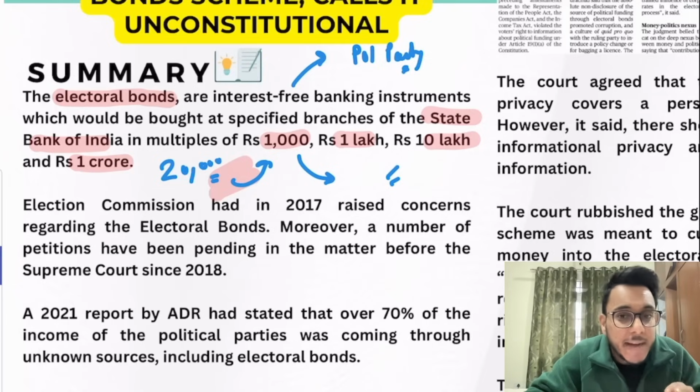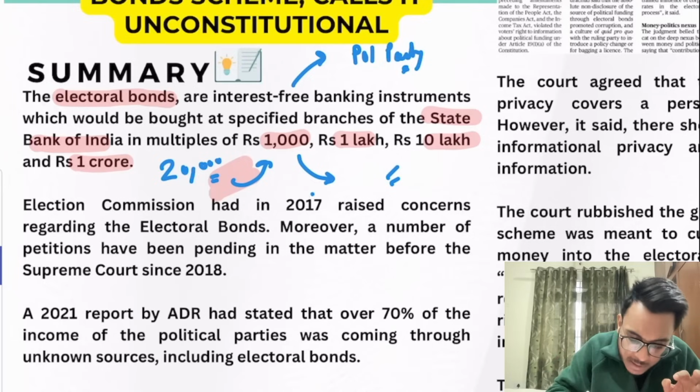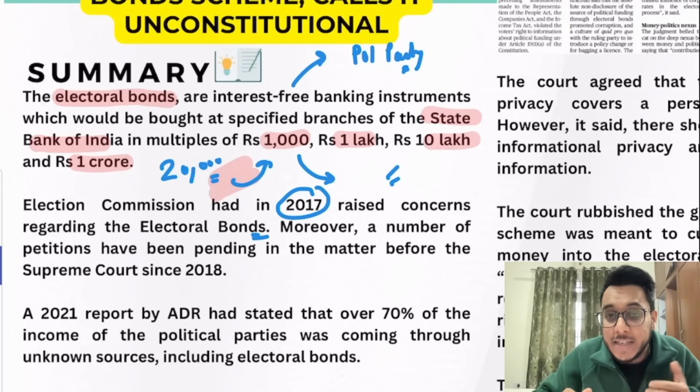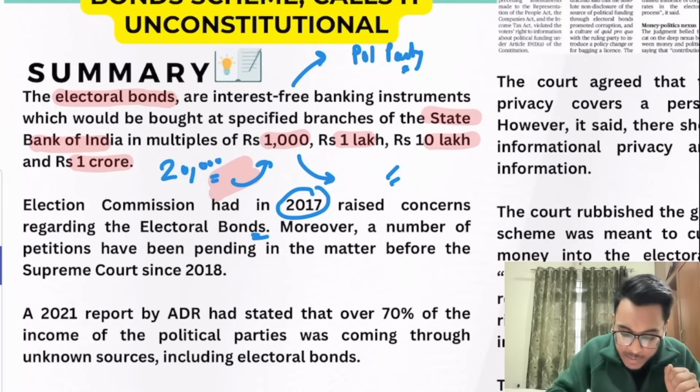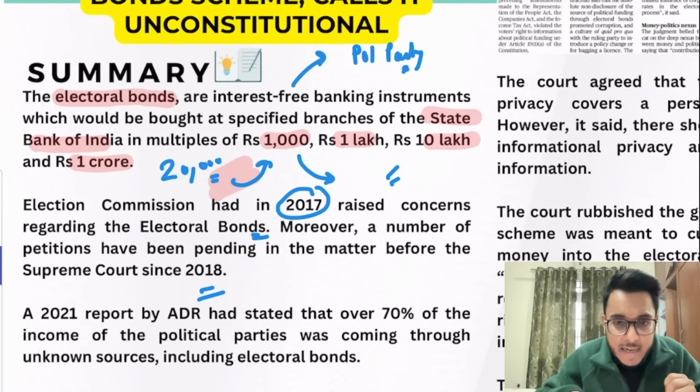Because of that, the Election Commission in 2017 raised concerns with respect to electoral bonds, that transparency would be lost and anonymous funding would be coming. Therefore this matter has been in the Supreme Court since 2018.